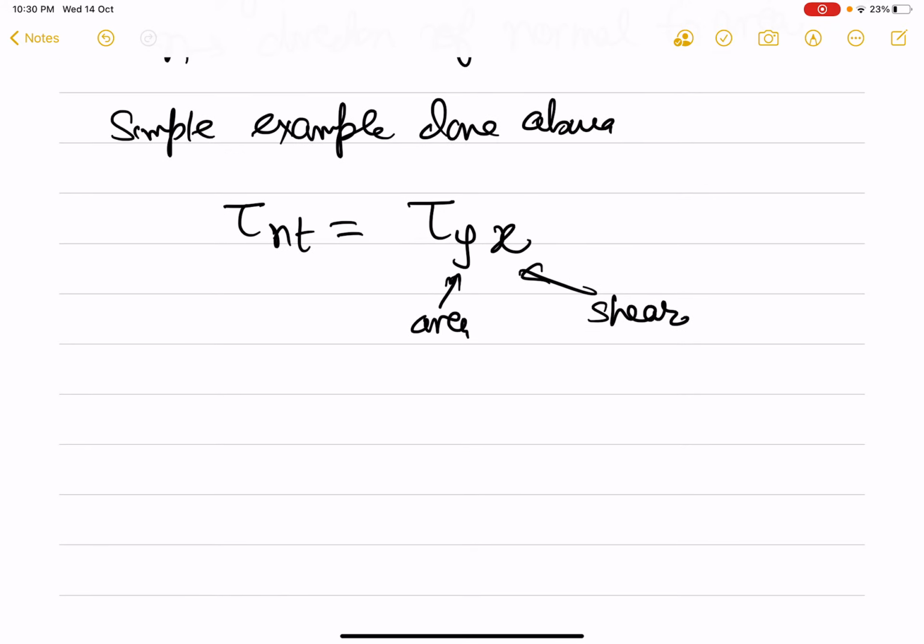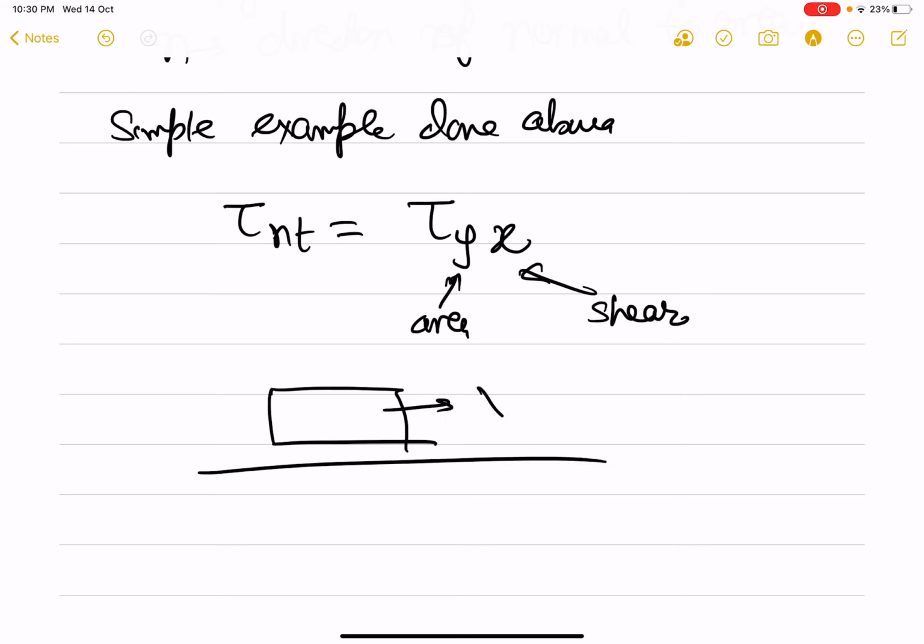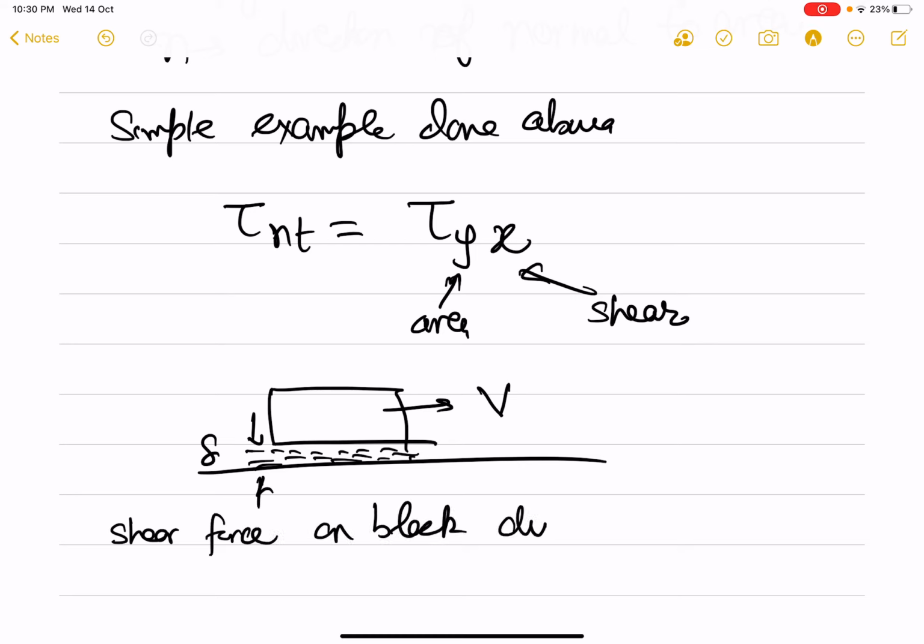So we have some simple problems. For example, let's say a block is moving with a velocity v and there's a thin layer of fluid which is there. This layer we say is given by delta. And if we want to find the shear force on the block due to this fluid of viscosity mu.